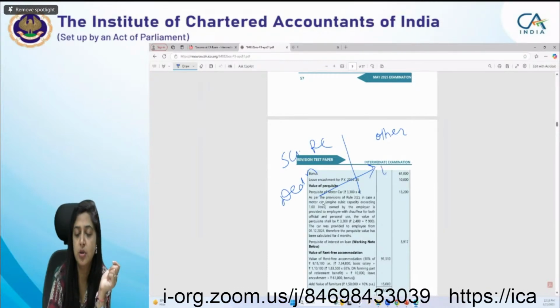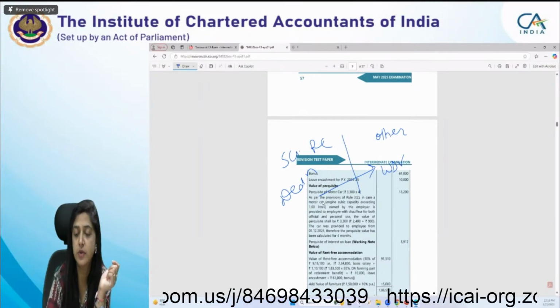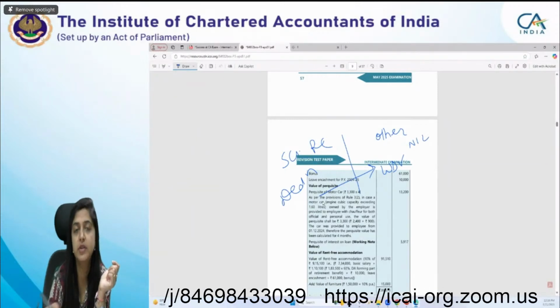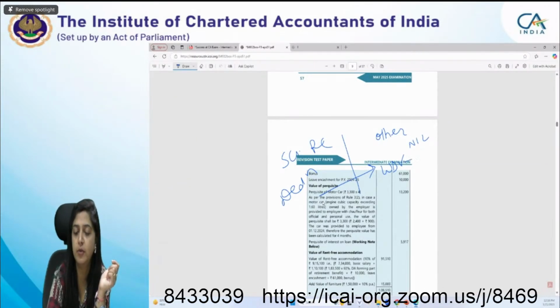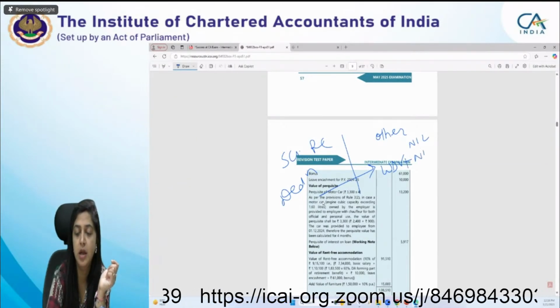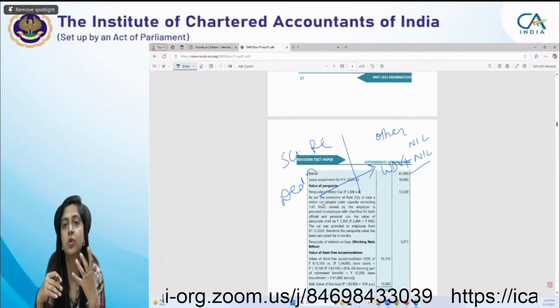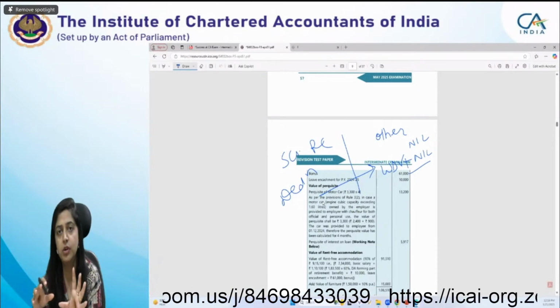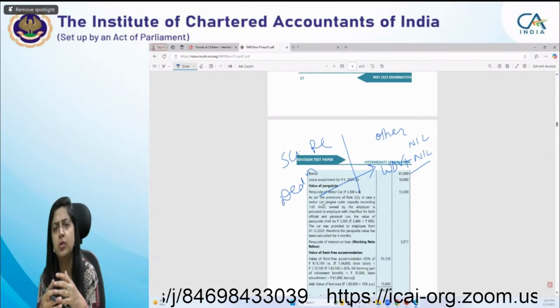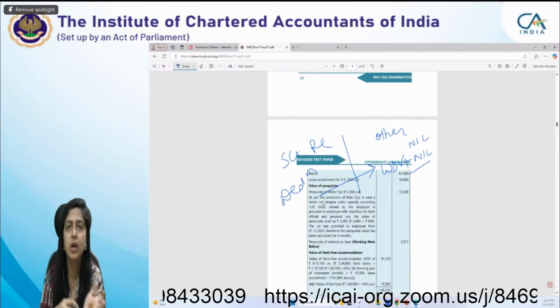In that case, your actual cost will be nil. So whatever the WDV of the block of asset, you add nil, and it will form part of the block of asset, but it will not add value to the WDV of that block. Then you give it the same treatment as the other assets.